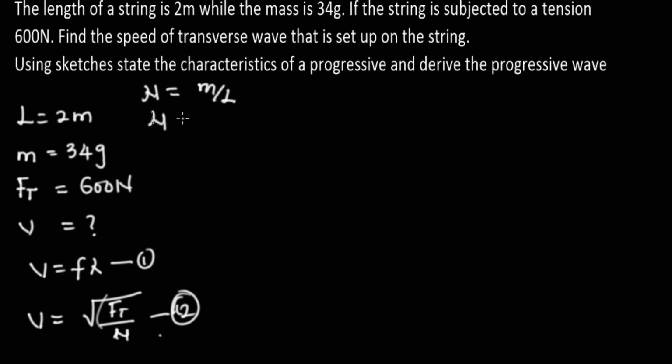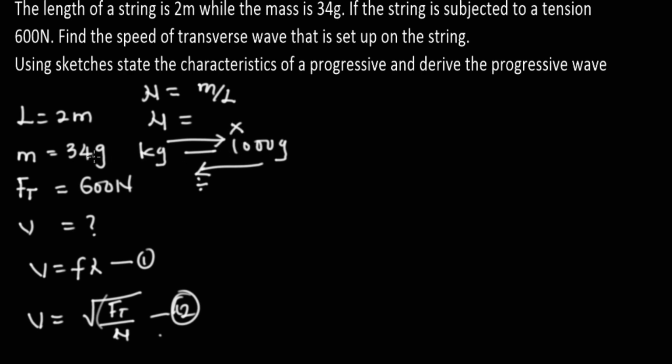Now mu is given as this, but don't forget the mass is given in gram, so we have to convert from gram to kilogram. A kilogram is 1,000 grams. When converting from gram to kilogram, you divide by 1,000. When converting from kilogram to gram, you multiply by 1,000.